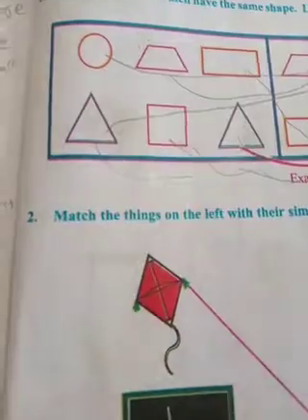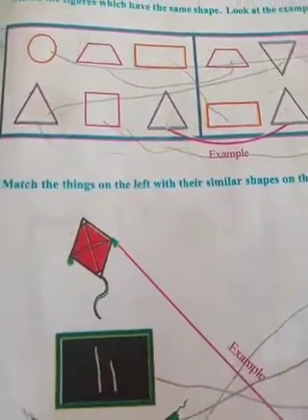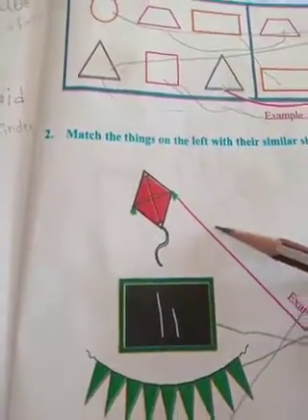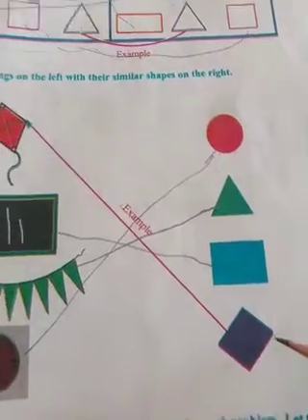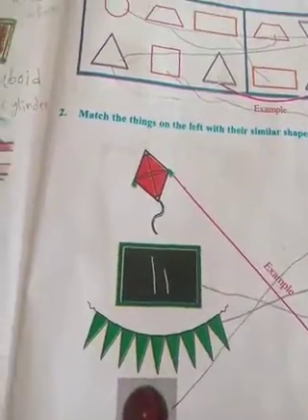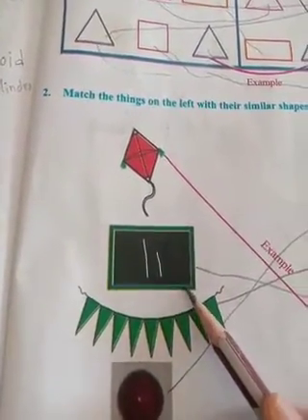Match the things on the left with their similar shapes on the right. See here, kite. Which shape? Rhombus shape. Kite, rhombus shape. Slate. This is a slate. Which shape?